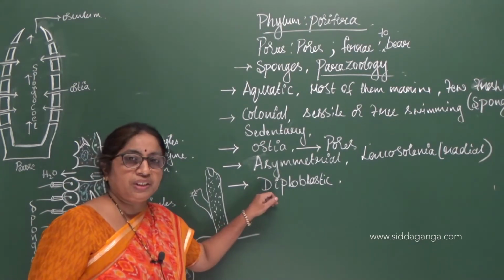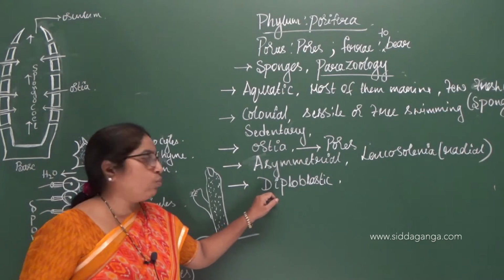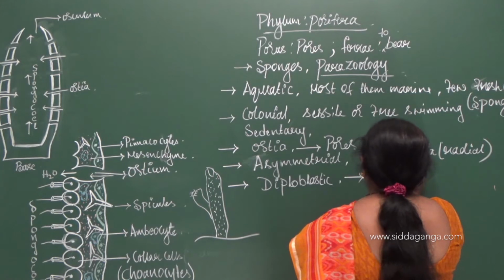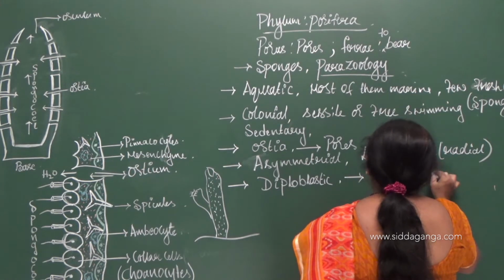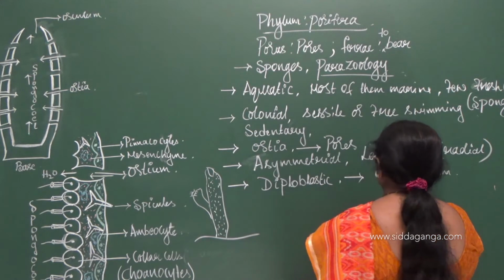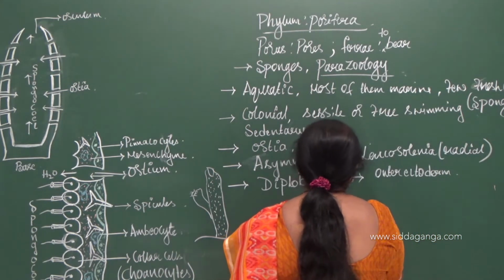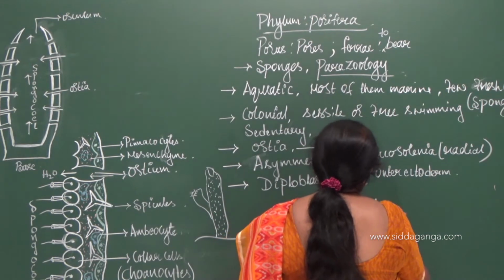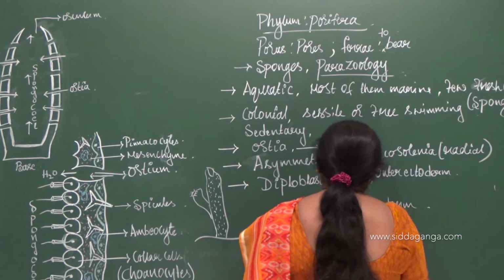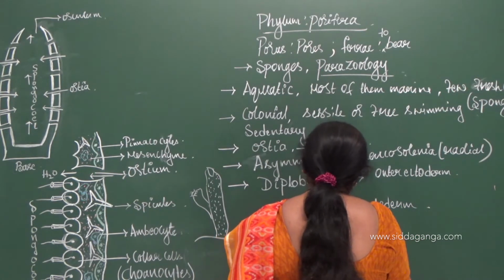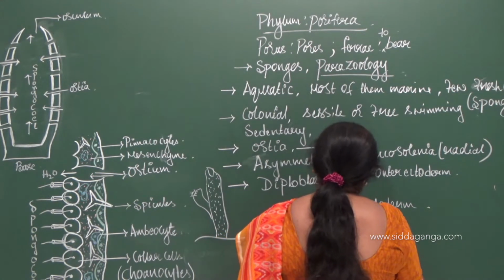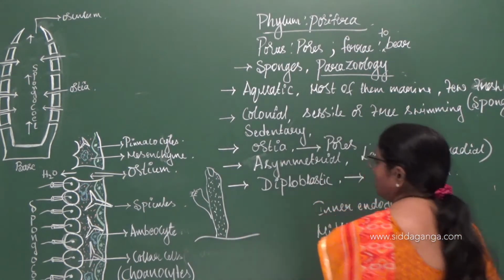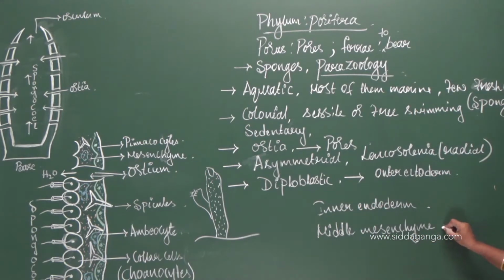In diploblastic, there are two layers in the body wall: an outer ectoderm and an inner endoderm. In between the two there is a gelatinous fluid which is called mesenchyme.